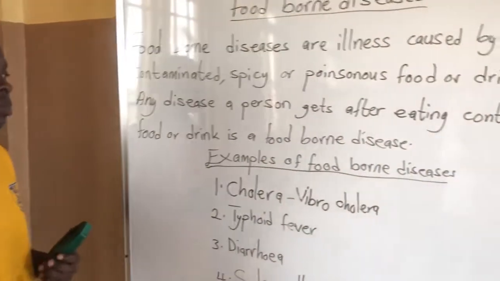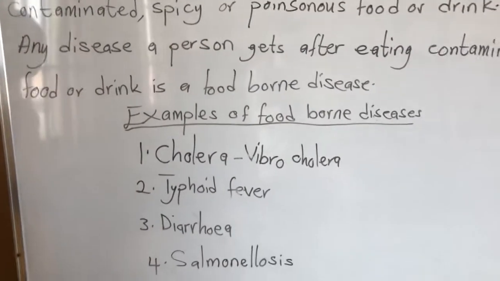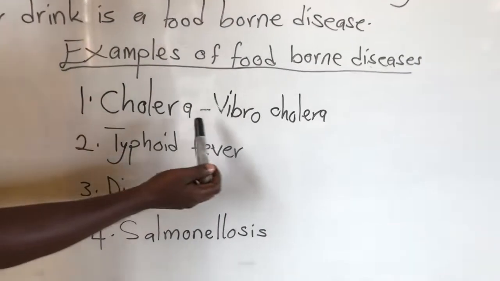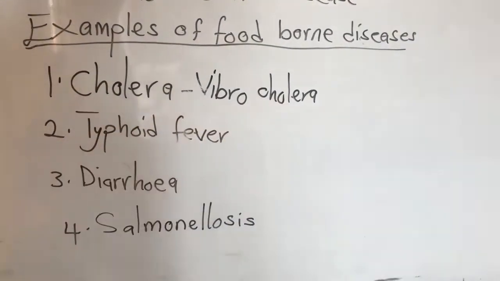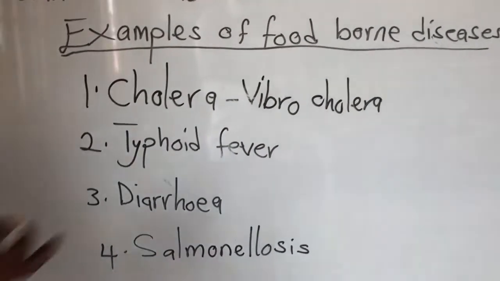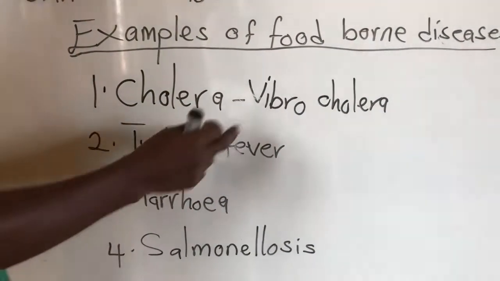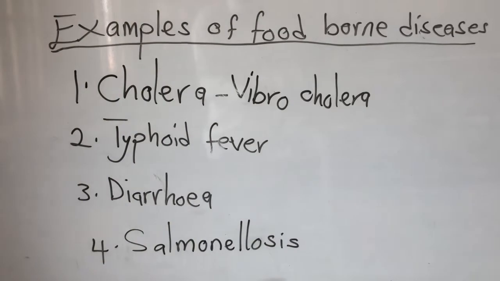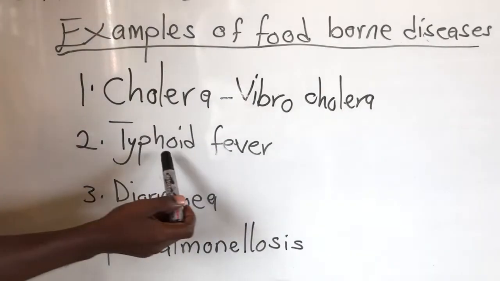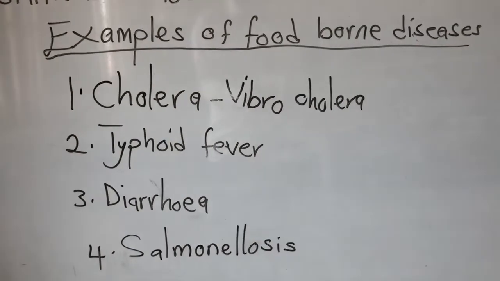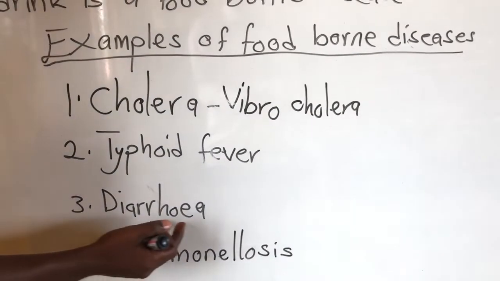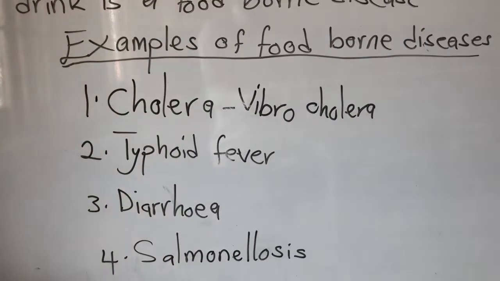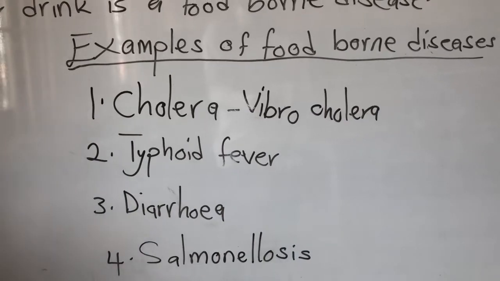Let's continue to look at some examples of foodborne diseases. One, we have cholera, and cholera is caused by Vibrio cholerae. Then we also have typhoid fever, we have diarrhea, and the last one is salmonellosis.